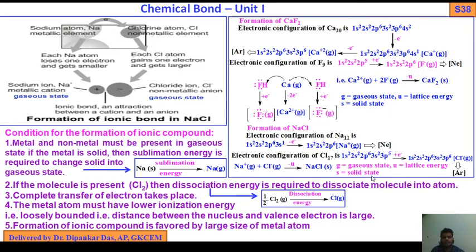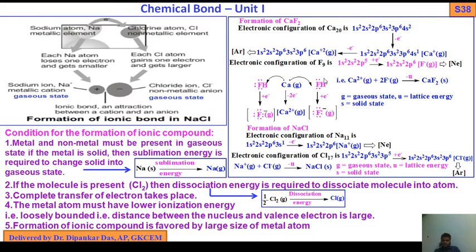Before discussing, here is the formation of CaF2. Electronic configuration of calcium, atomic number 20: 1s2, 2s2, 2p6, 3s2, 3p6, 4s2. Losing one electron, it becomes 1s2, 2s2, 2p6, 3s2, 3p6, 4s1, Ca+. Losing another electron from this 4s1, it becomes 1s2, 2s2, 2p6, 3s2, 3p6, Ca2+, which resembles argon, an 18 electron system, a noble gas.